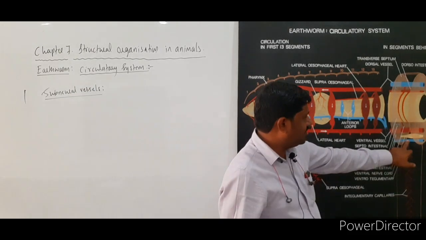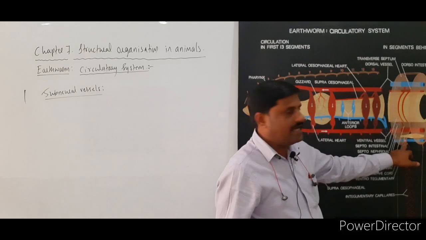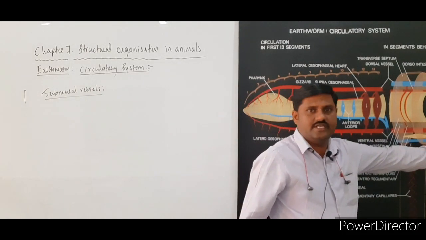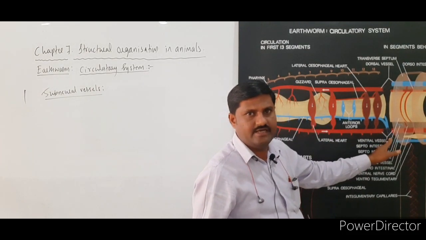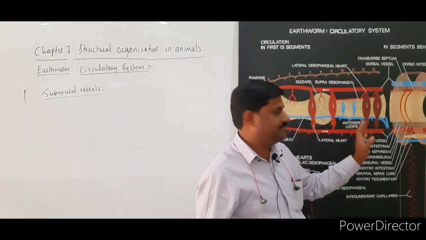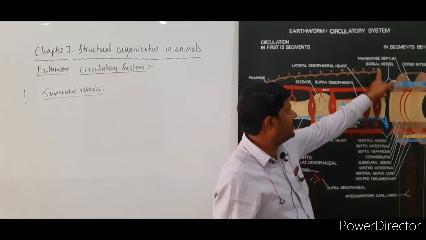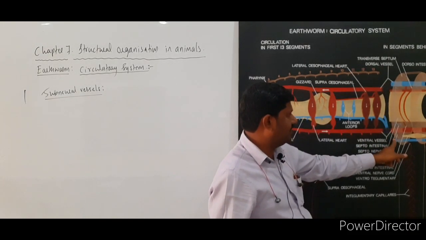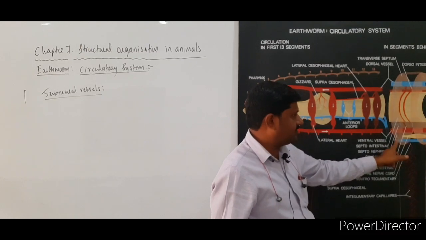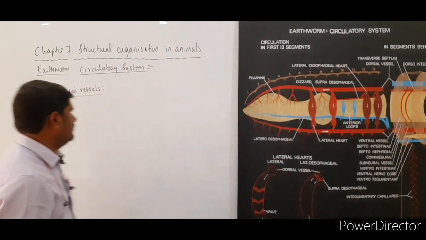So this vessel is called the subneural vessel, and it extends from the posterior part of the body towards the anterior part up to the 14th segment. See here, you are seeing up to the 14th segment, here 13, this is the 14th. So this is a more important point to be noted.